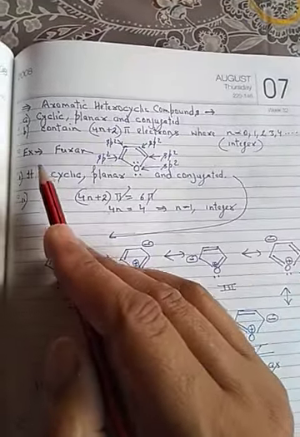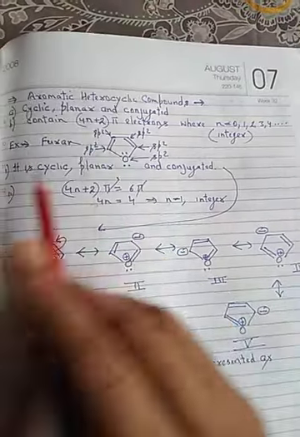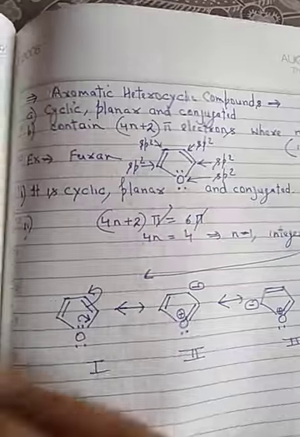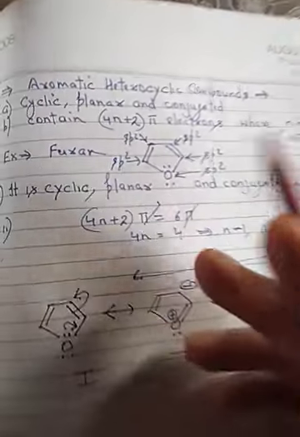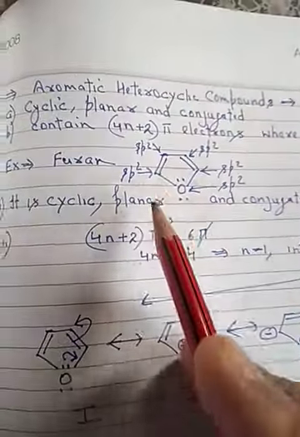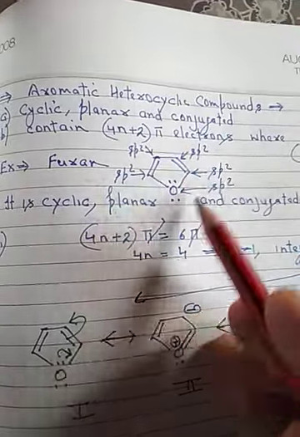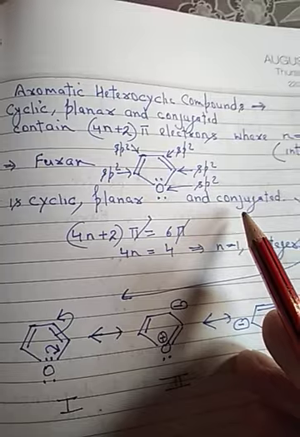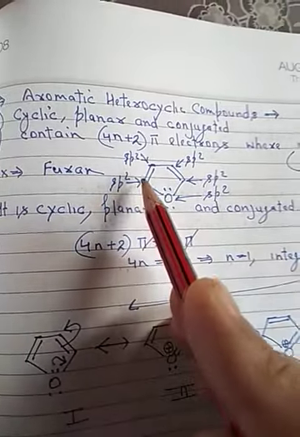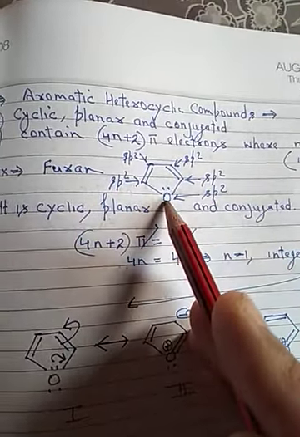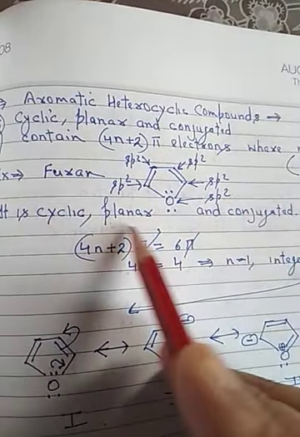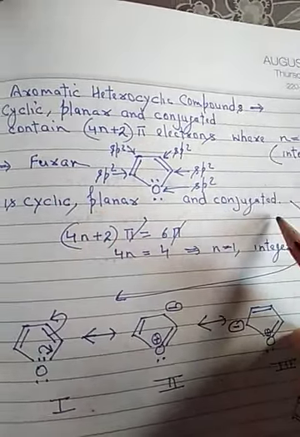Here we take an example of furan to see the aromatic nature. As you can see, furan is a cyclic ring. It is planar and conjugated because in furan all the carbon and oxygen atoms are sp2 hybridized. Therefore, it is planar and conjugated.